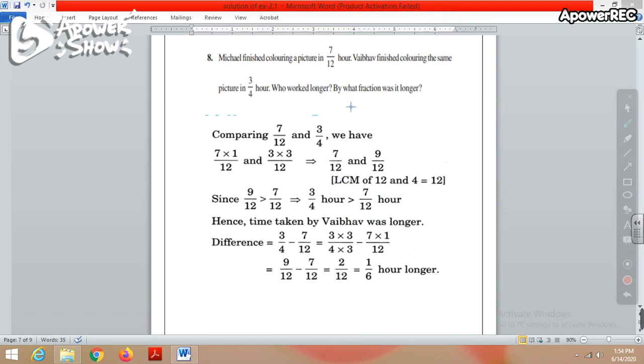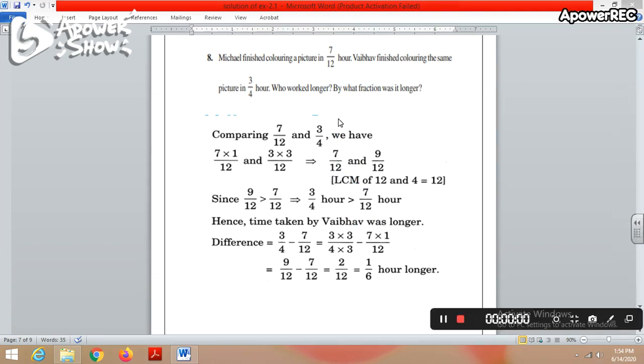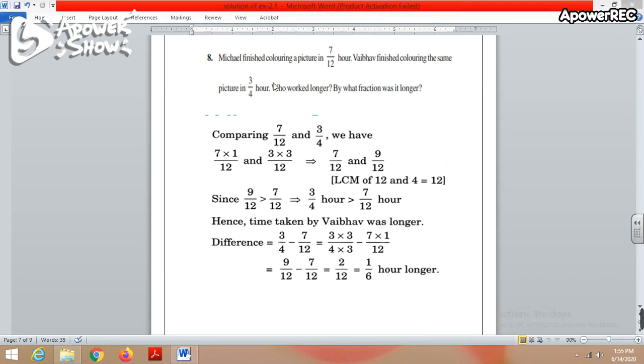Now the second part of this question says, by what fraction was it longer? So Weber is taking more time. So you have to find out how much more time he is taking in comparison with Michael. For this you have to subtract 7 by 12 from 3 by 4. So 7 by 12 is subtracted from 3 by 4.